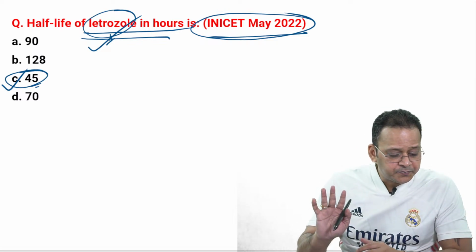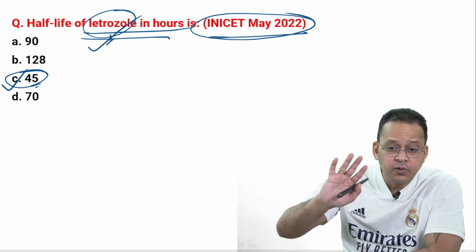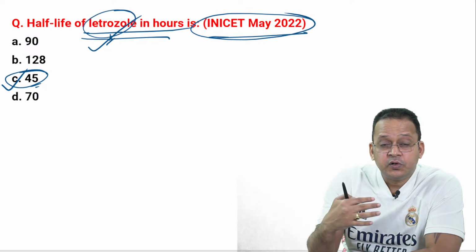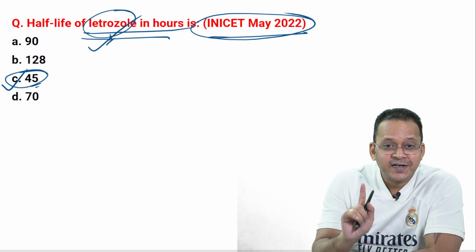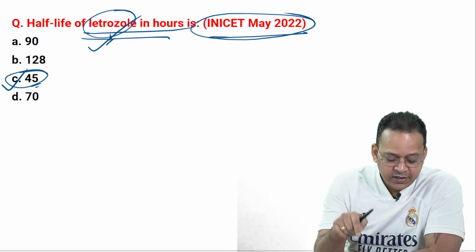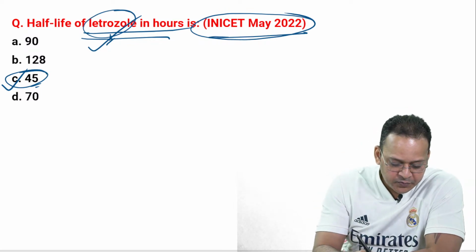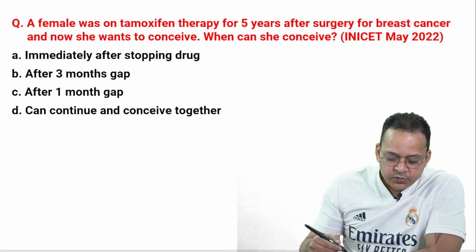It is not required. It's not a rank-deciding MCQ if a new type is asked, right? But if the same question is asked, then it is rank deciding. You have to get it, because everybody will do this correctly. Then you cannot leave it, right? All right, next question, guys.